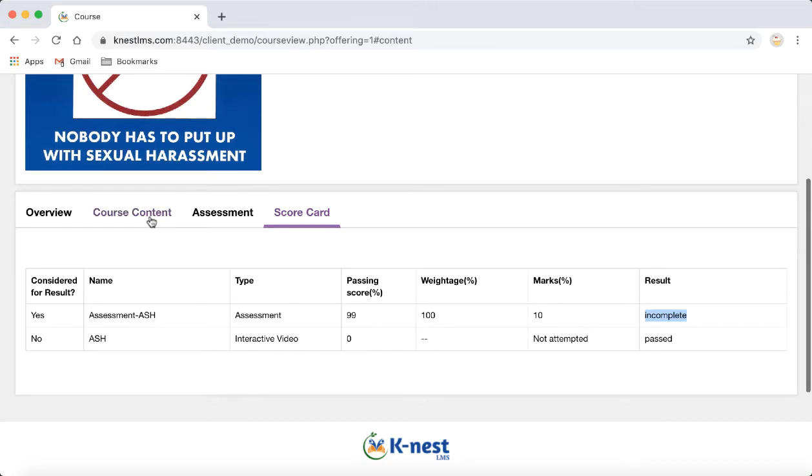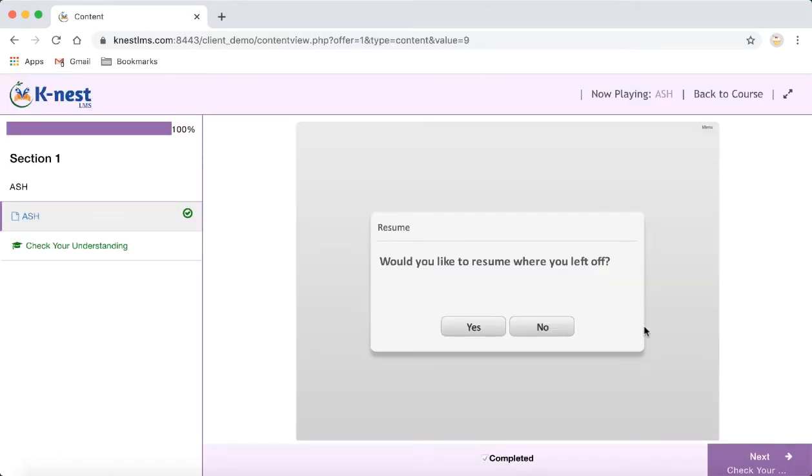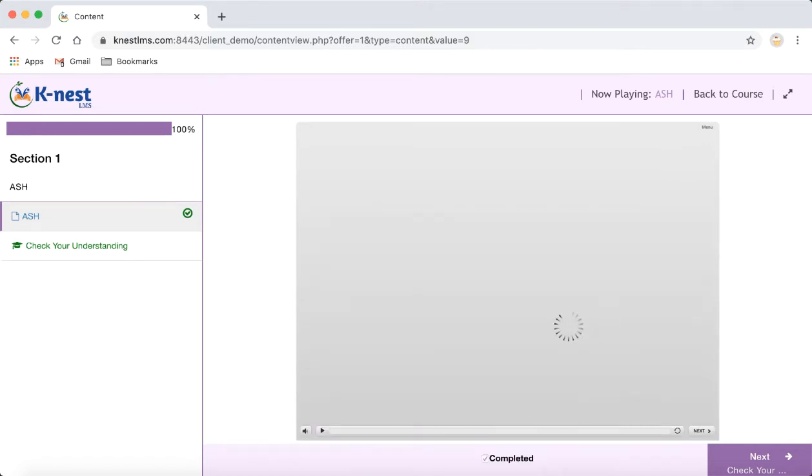Now let me go back to the course content page, where this course has one section or one lesson and which has one content, which is a SCORM based content, or what we also call it as interactive video. Now let's take a look at this interactive video. Now see, so this is one of the advantages of this interactive video: I would have come to this course probably in an earlier instance and stopped in between. So now it asks me whether I would like to continue from where I have left off. For now I'll say no, so that it starts from the beginning itself.